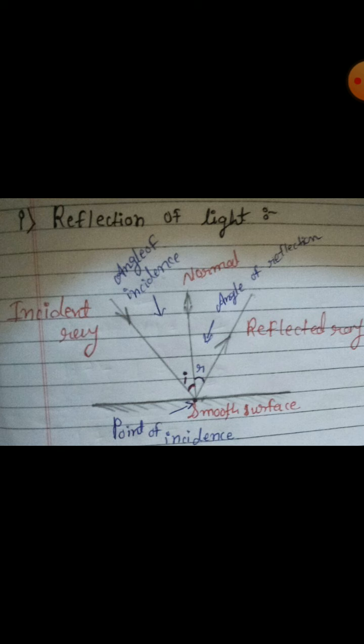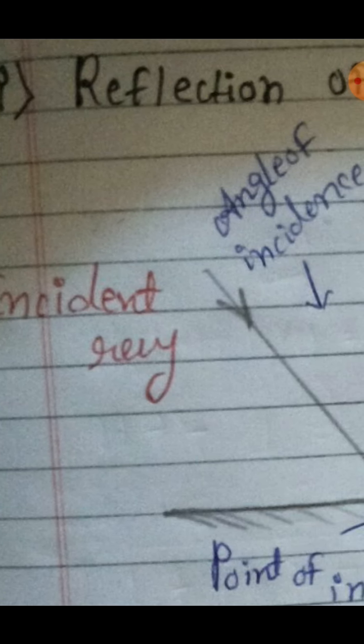Next is reflection of light. Now the scientists, after so many arguments, decided the thing, and the last theory was reflection of light. How can we see any object? One is the incident ray, and that is the angle of incidence.